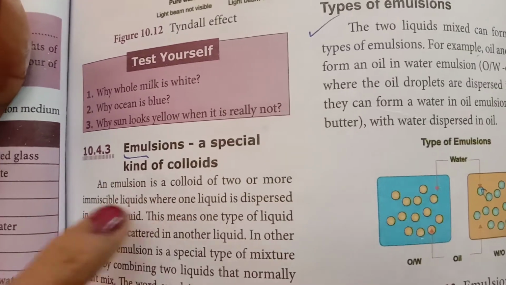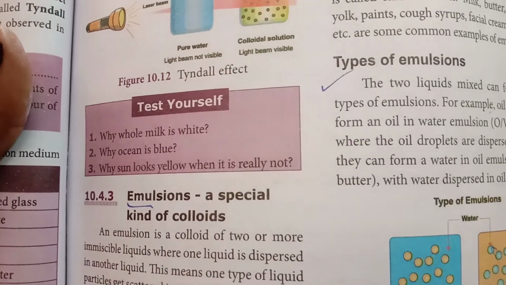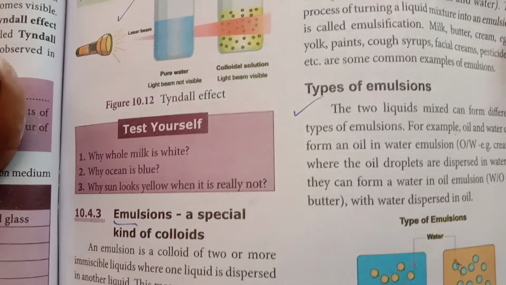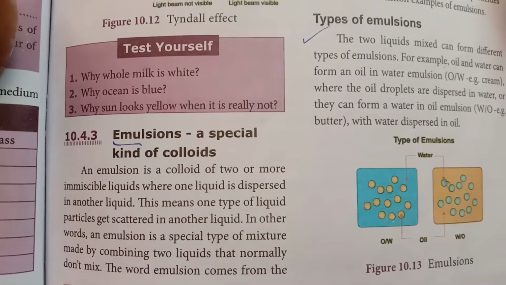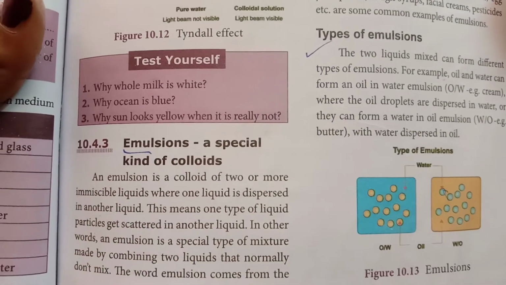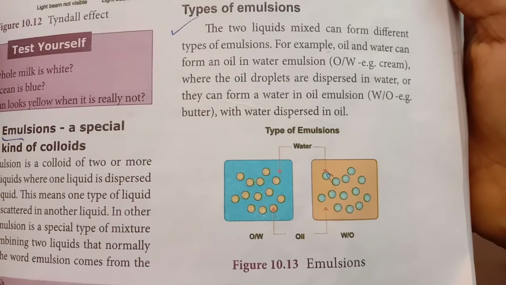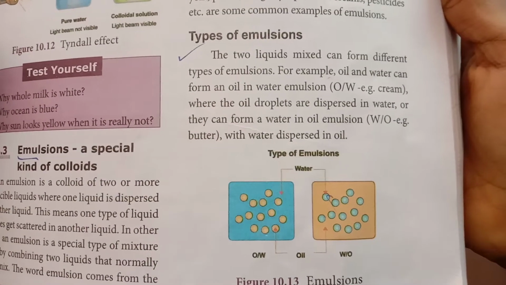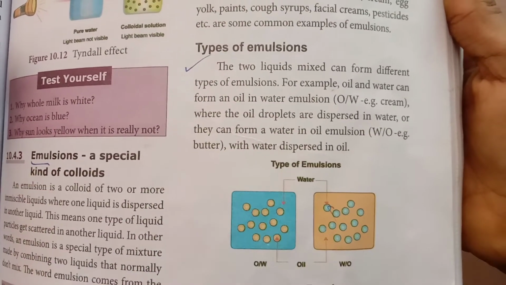Next one is emulsion. Emulsions are kinds of colloid. What is an emulsion? It is a colloid of two or more immiscible liquids in which one liquid is dispersed in another liquid. There are two types of emulsion. For example, water and oil mixing is an example of an emulsion.